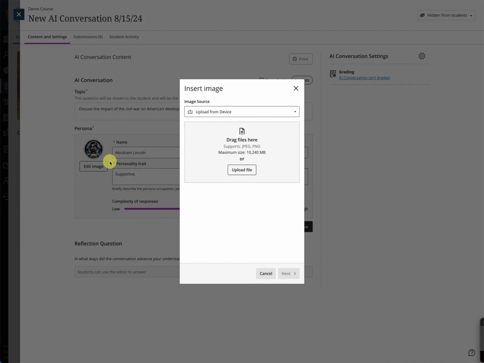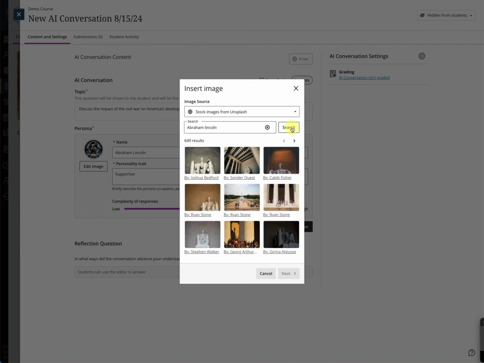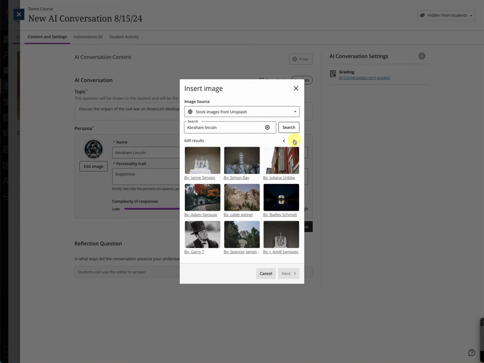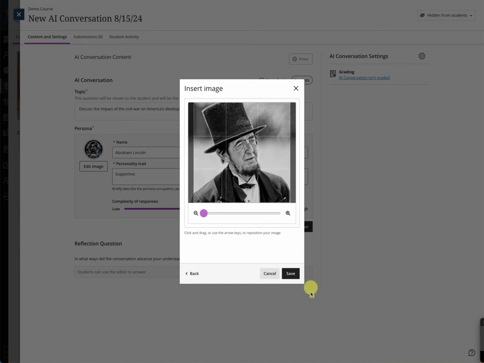I'm going to edit the image. I can use Unsplash directly inside Blackboard to find an image that I'm looking for. In this case, I want to choose Abraham Lincoln. And then I can search. It gives me pictures that I might want to use for Abraham Lincoln. In this case, I'll choose this one right there. So I'll choose next, and there he is. Boom. And I'm going to hit save.